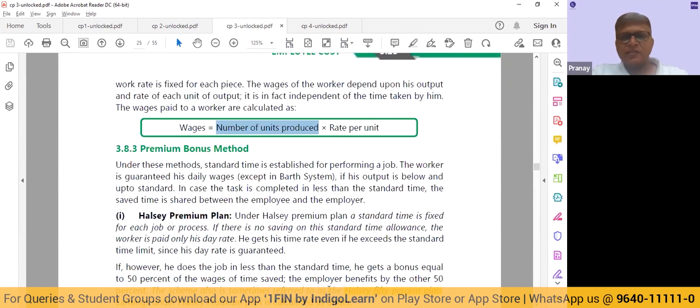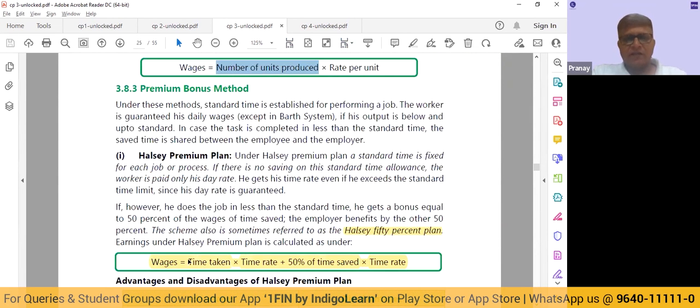But then there are these bonus plans which say, okay, we are going to pay them for the time, but we are also going to pay them for the benefit, the time saved. So the Halsey plan is called the Halsey 50% plan, wherein apart from the time taken into time rate, we give them 50% of the time saved into their basic wage rate as bonus.